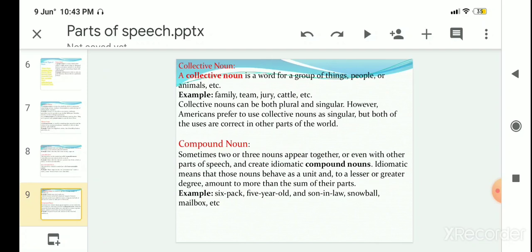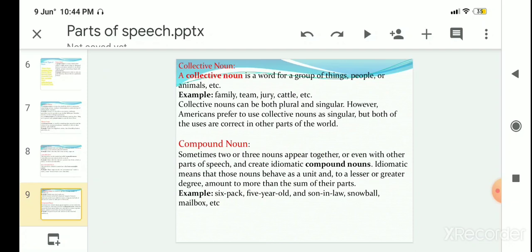The next one, collective noun. Collective noun is a word for a group of things, people, or animals. Example, family, team, jury, cattle, etc. As you all know, family consists of a group of people. So it comes under collective noun. Team. A team consists of players. So a group of players forms a team. So collective noun is a word for a group of people, things, or animals.